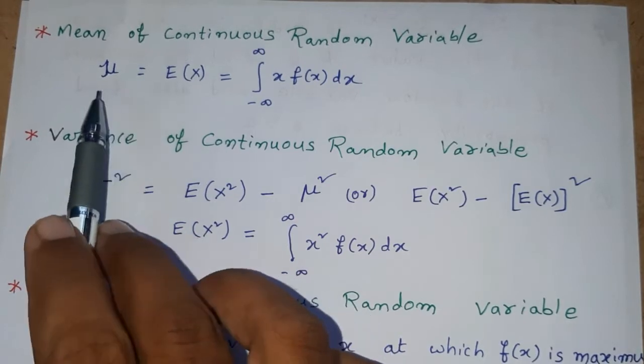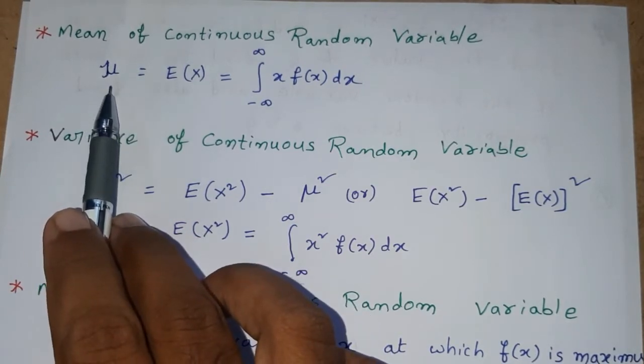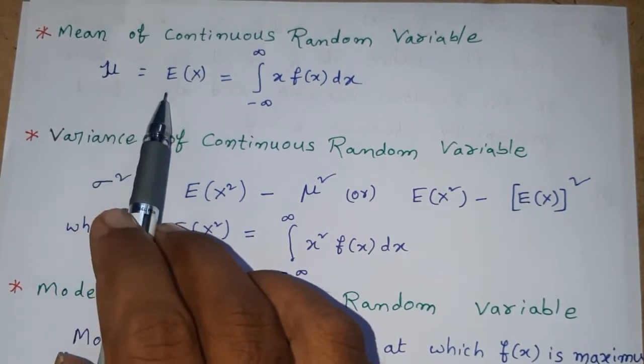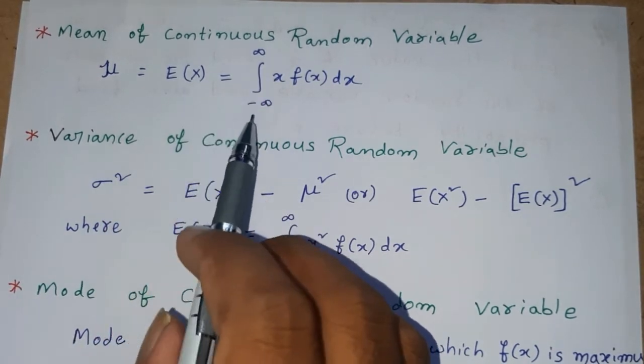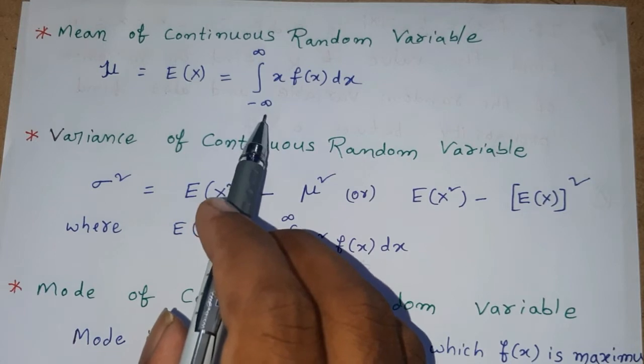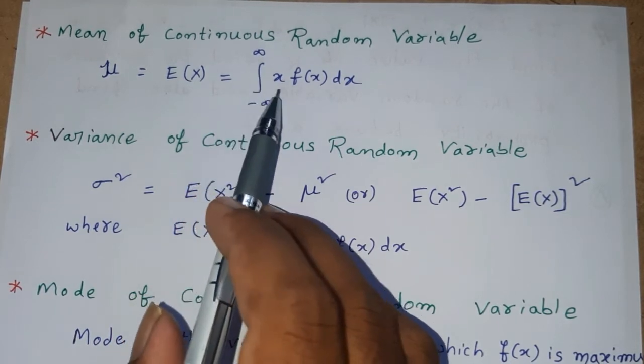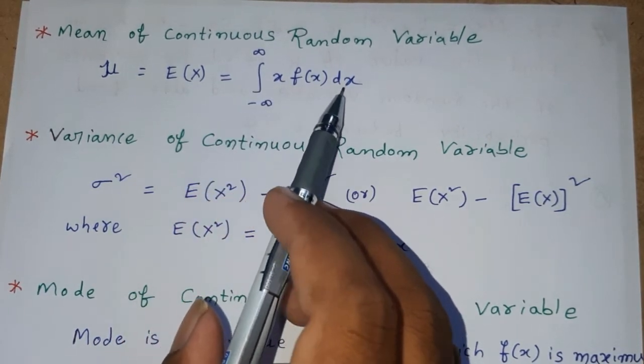It is denoted by mu. It is also denoted by E of X. Mu is equal to E of X. E of X is equal to integral within limits minus infinity to infinity x into f of x dx.